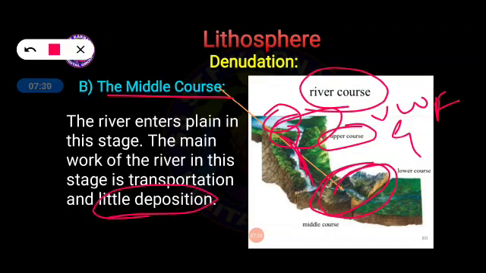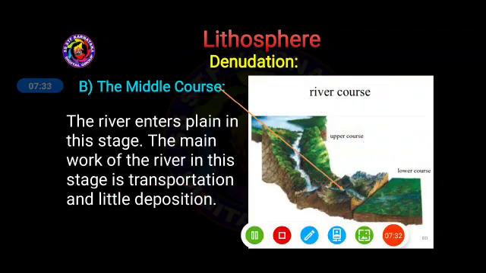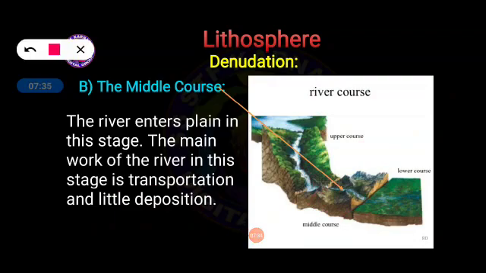And remember, already we know a very important aspect. First of all, when the river starts to originate, soil erosion is created. Soil erosion takes place here in upper course. Soil erosion means whatever materials come in the way of the river, like rock, mineral, or soil, will be carried along with the water while it flows, and this is called transportation. Here also the transportation takes place because the land is a little flat or plain, we can say.